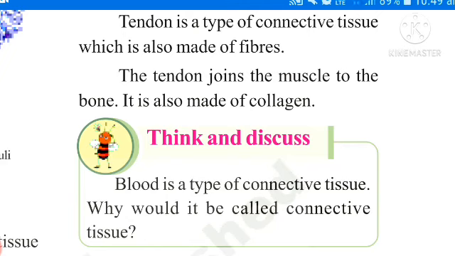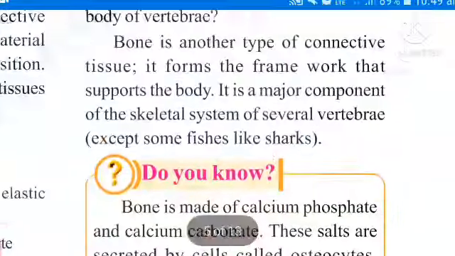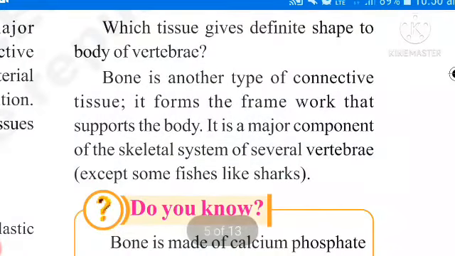Next connective tissue is bone. Do you know, children, about bones? Once remember. See, before going to this concept, I am asking one question for you. Which tissue gives different shape to the body of vertebrates? Here vertebrates means organisms that have a backbone, the vertebral column.